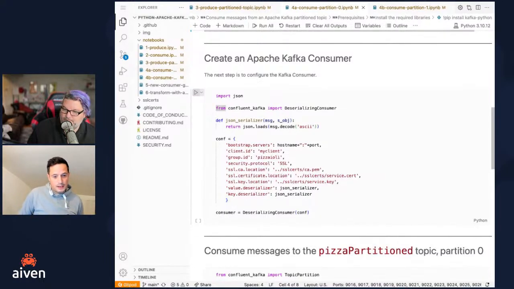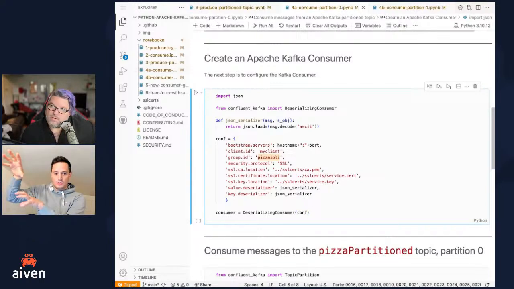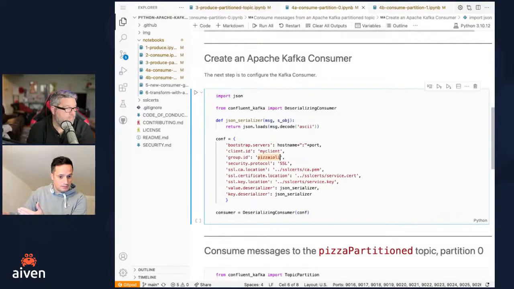If you check the group ID, it's called pizzaioli. Basically, the group ID is how you say this application or these two tasks are part of the same application. It's related to the concept of Kafka consumer group. So it's how you say these two consumers are part of the same application, so they want to read all the messages once, but they don't want to read duplicated messages. So both consumers, 4A and 4B, are part of the same group ID.